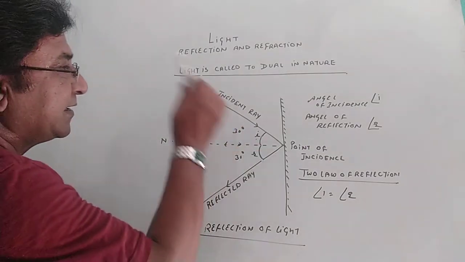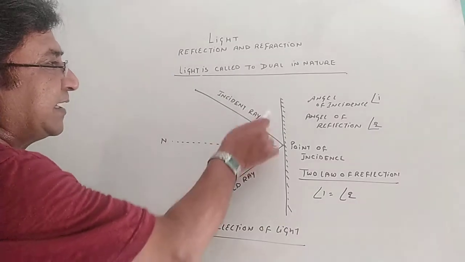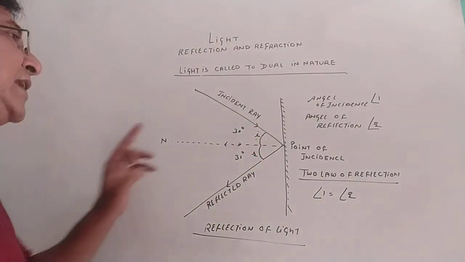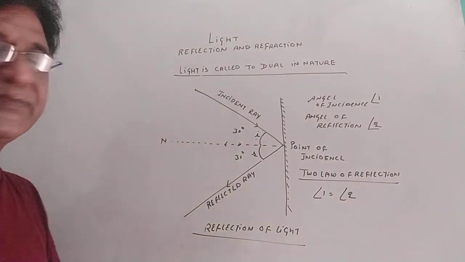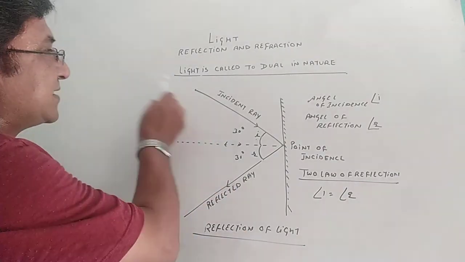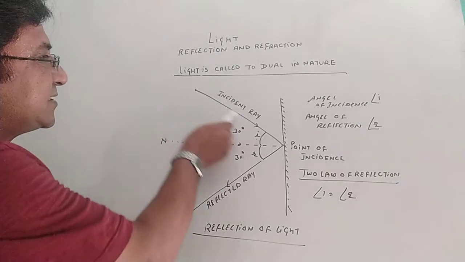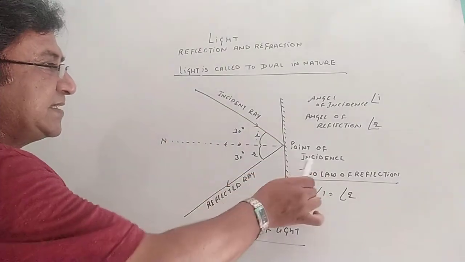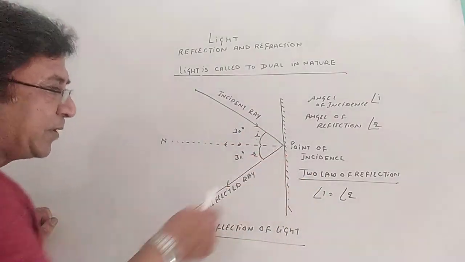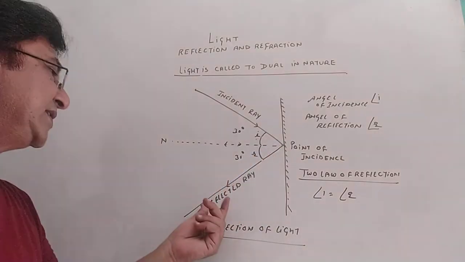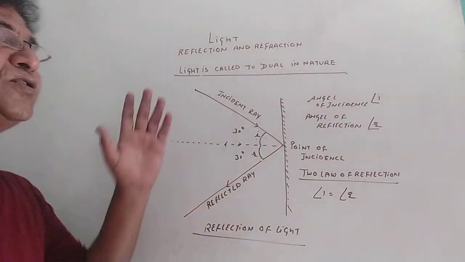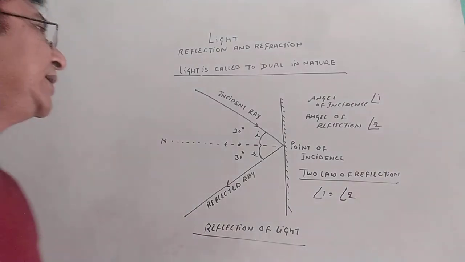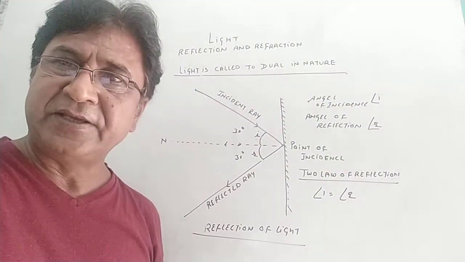Then the incident ray. For the incident ray, the word ray has to be understood. Light coming from the point source is called a ray. A bundle of rays together is called a beam of light. A ray from a point source, when it strikes a point of incidence, is called the incident ray. The ray that bounces back from the point of incidence is called the reflected ray, and the normal lies between them. Then two laws of reflection. I hope it must be clear to you. Thank you very much.